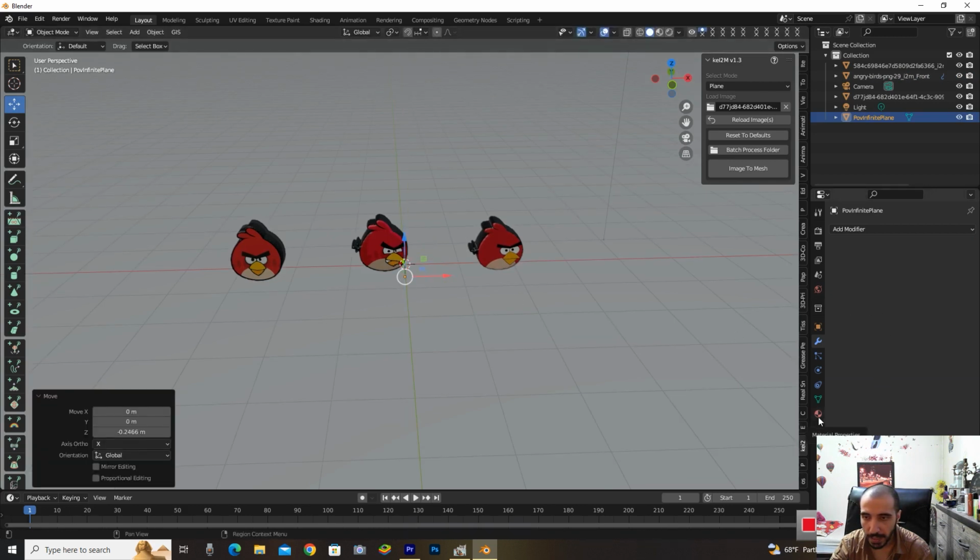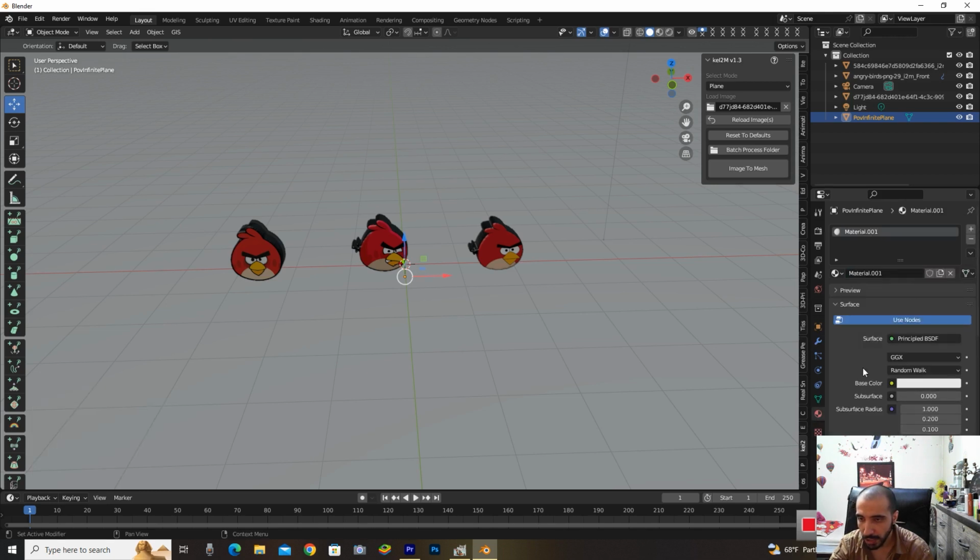And then I go to the Material properties and select Add a new material in here and change the base color to green.